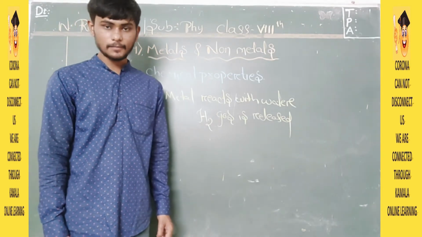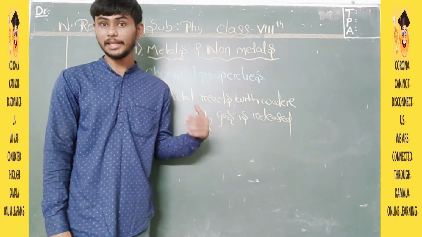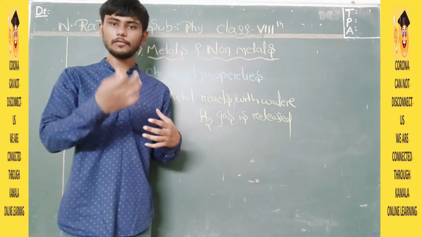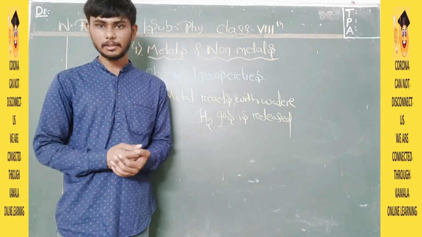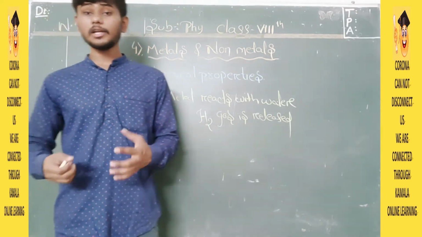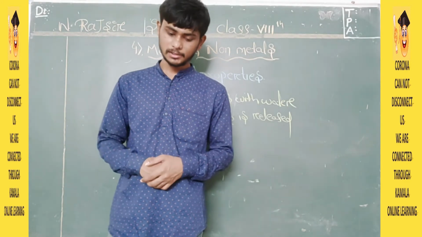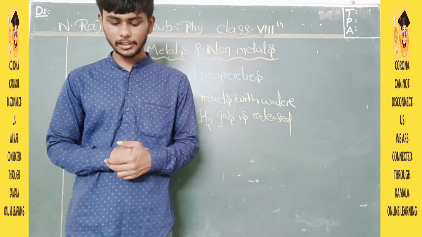Is that clear? And the thing which is produced, now what exactly is formed? Metallic hydroxide is formed. And the product which you will get after the release of hydrogen will be basic in nature. What about non-metals? Non-metals are not going to react with water in normal conditions. Generally they do not react with water. It is written clearly.